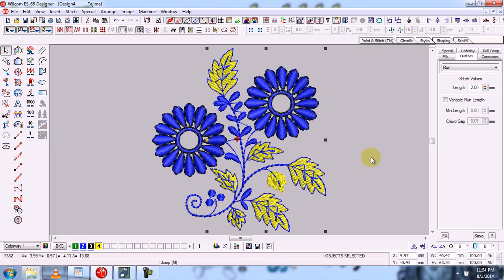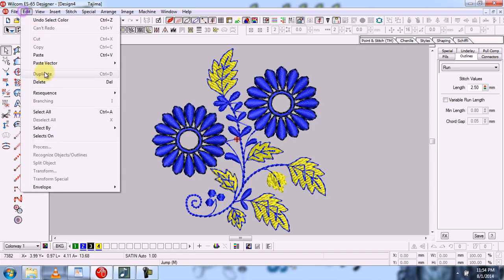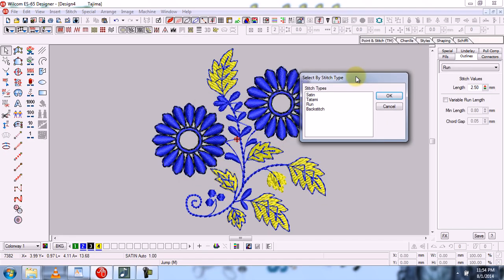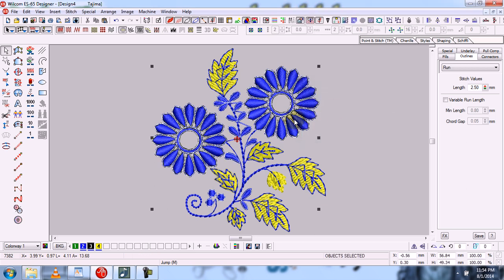So now we will make a selection with stitch type. For example, click on the edit button and in the drop down menu select select by, and now stitch type. There are tatami, run and back stitch used in this design. For example, I am choosing the satin. Now click. You can see that the objects which are made with satin are mostly grouped.